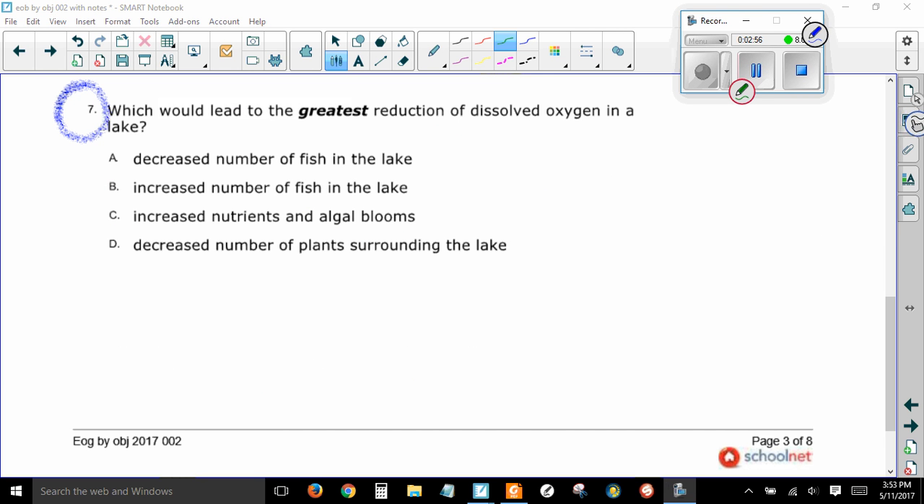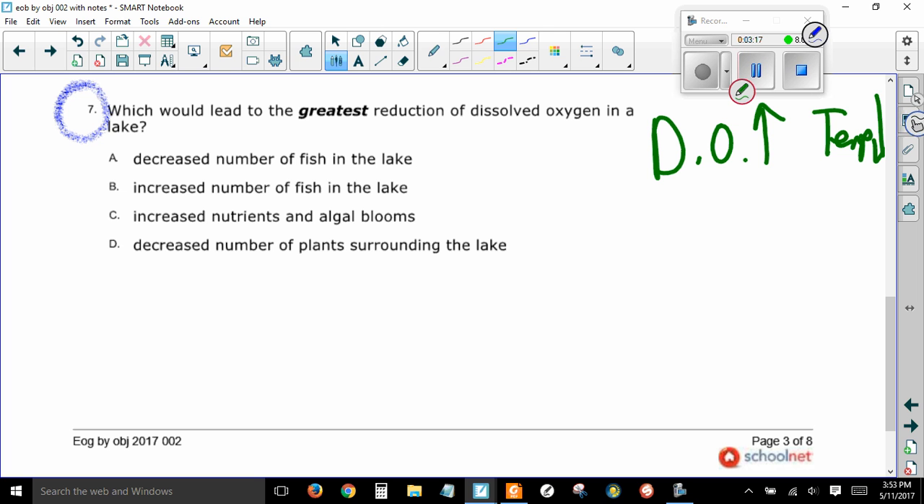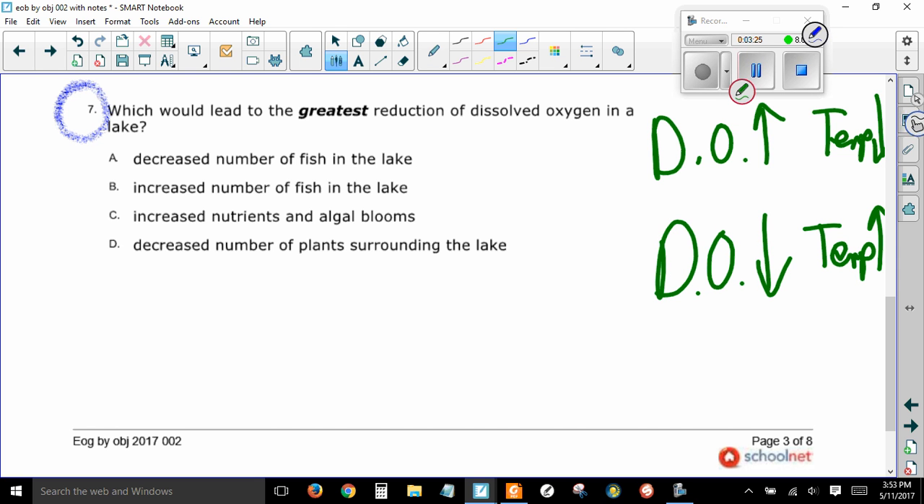Next, most missed version B question. Which would lead to the greatest reduction of dissolved oxygen in a lake? Now, we discussed in the other video that the amount of dissolved gases, in this case dissolved oxygen, goes up when temperature goes down. And dissolved oxygen, or any other gas, would go down when the temperature goes up. So that's why you don't want your fish tank to get too hot, or your pond, or your ocean.